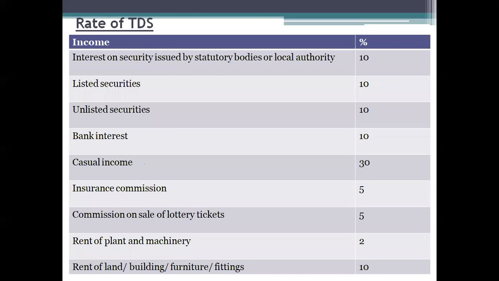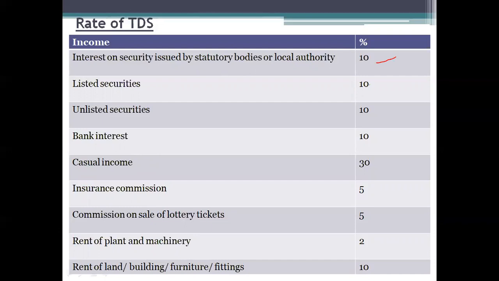These are the TDS tax rates, or the rates of TDS. Be careful, we need to know the rate of TDS. First, interest on securities issued by a statutory body or local authority, that is from the government, the rate of TDS is 10%.